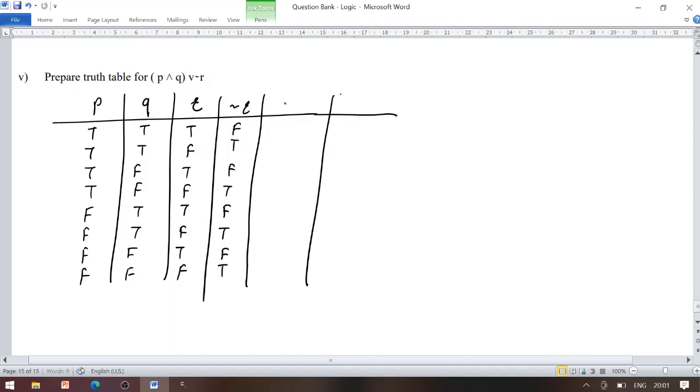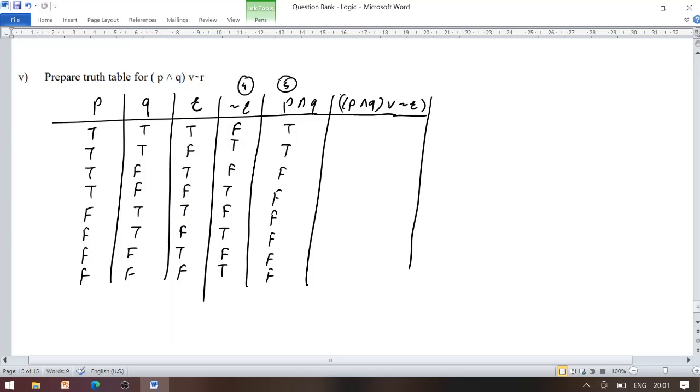Now firstly try to evaluate P conjunction Q. So T conjunction T is T. Remaining all entries are false. So we get the entries under P conjunction Q: T, T, F, F, F, F, F and F. Now we are finding (P conjunction Q) disjunction negation R. So for that, look at column number 4 and 5, find its disjunction.